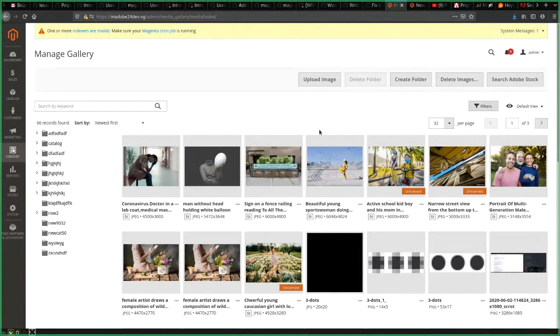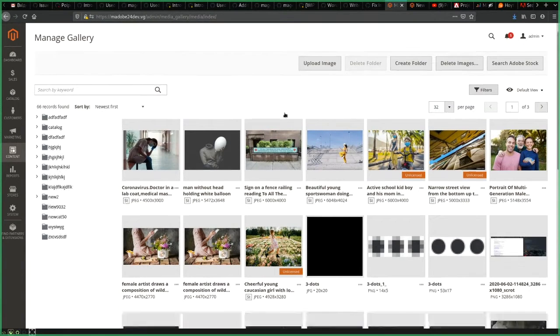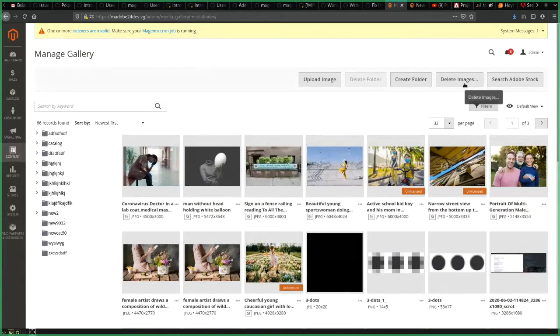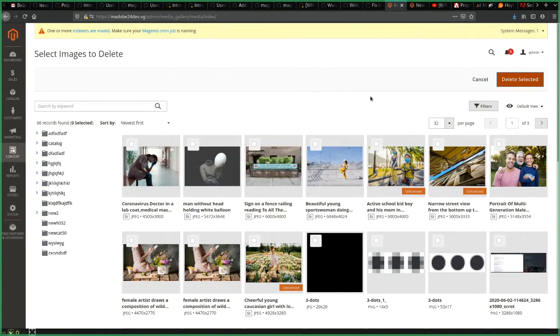Yes. So the first thing I want to demonstrate is the mass action mode for the new media gallery. It was already merged. Basically, we have one button now, delete images. When we click on that button, we activate mass action mode. There are no other sections like view details or the three dots.